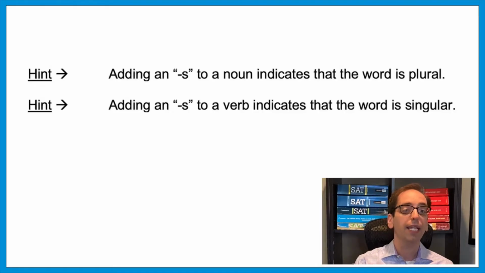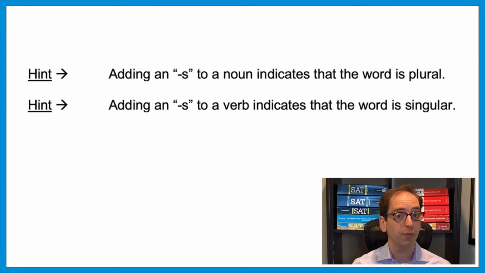And this brings up a point that many of my students really don't like. Many of them can get as far as saying that the fossils are the subject, so they understand that we want a plural word. But then from there, they think the verb needs to have an S in order to be plural as well, so they pick the word dates because they think that makes it plural. But careful, verbs don't work that way. Adding an S to a noun indicates that the word is plural, but adding an S to a verb indicates that the word is singular.